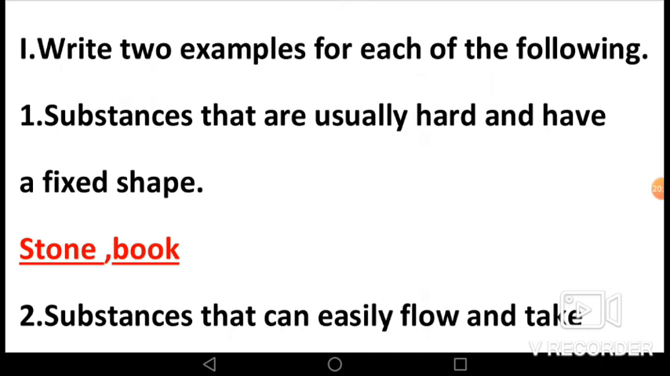Now let's see, write 2 examples for each of the following. First, substances that are usually hard and have a fixed shape, which are solids. Because solids are substances in which the particles are packed very close to each other, and that's why they are usually hard and have a fixed shape. Stone and book are examples of solids. So here stone and book are examples for the question substances that are usually hard and have a fixed shape.